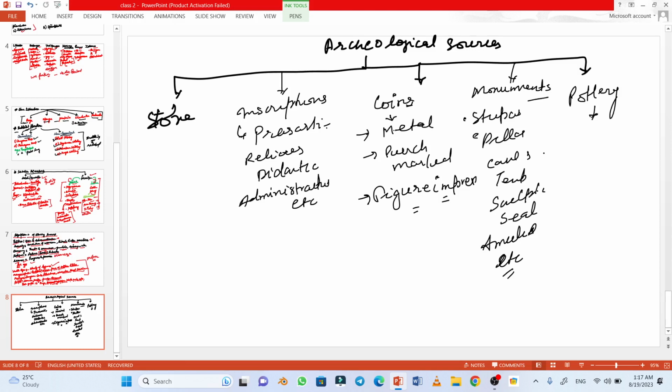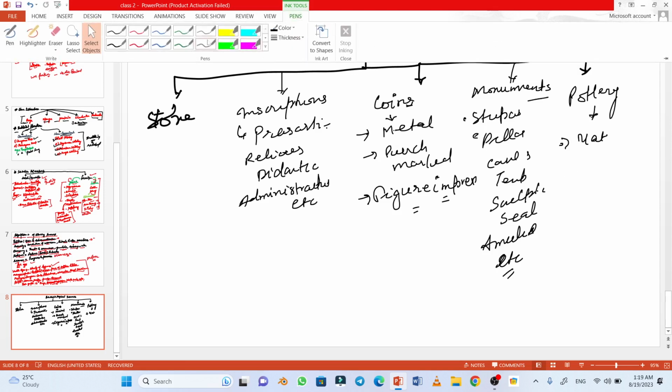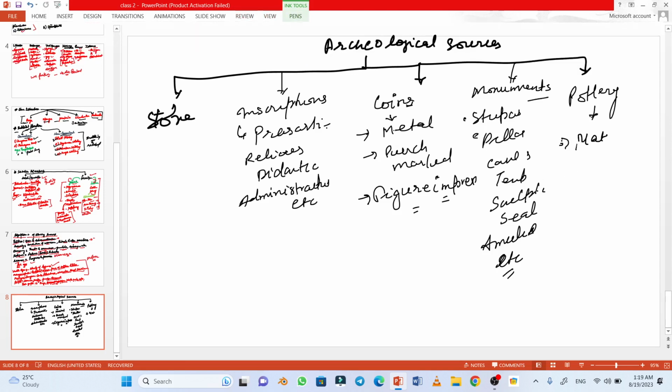When we read about the pottery, we read about what material was used, what color was used, and how this pottery was painted.